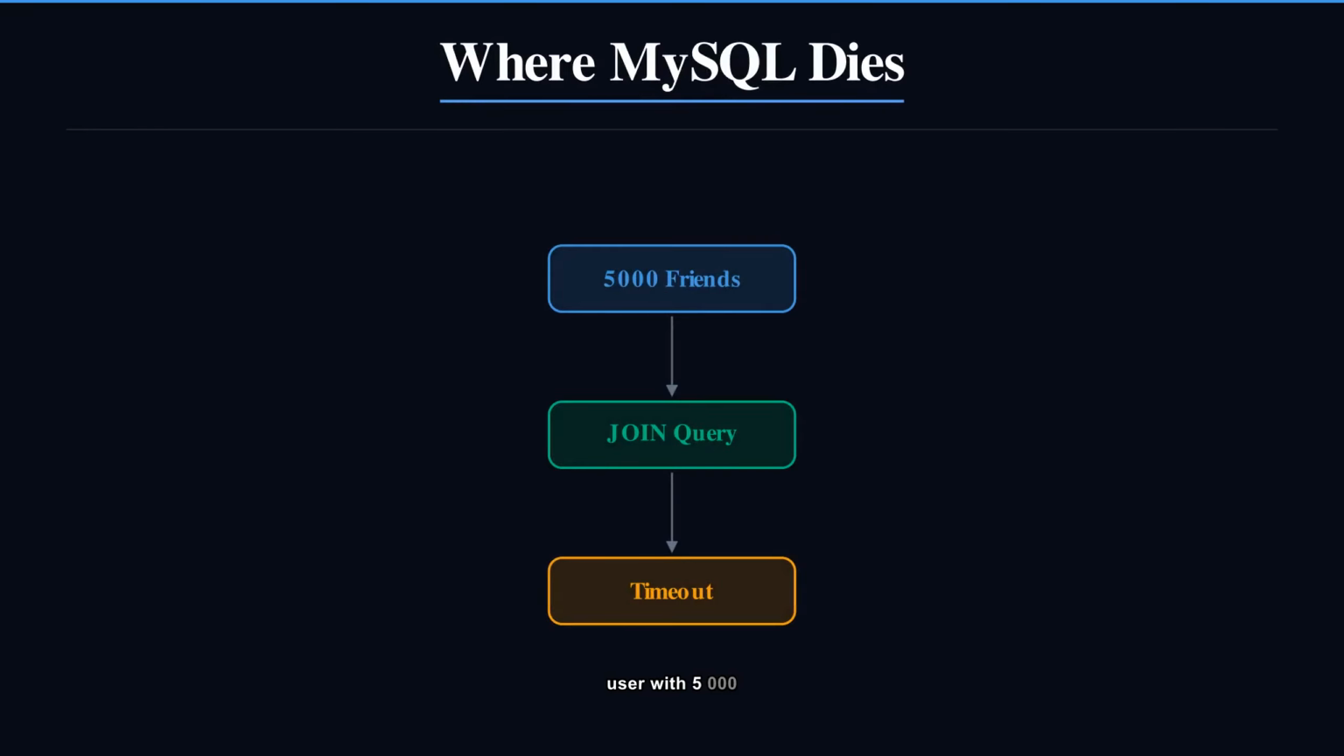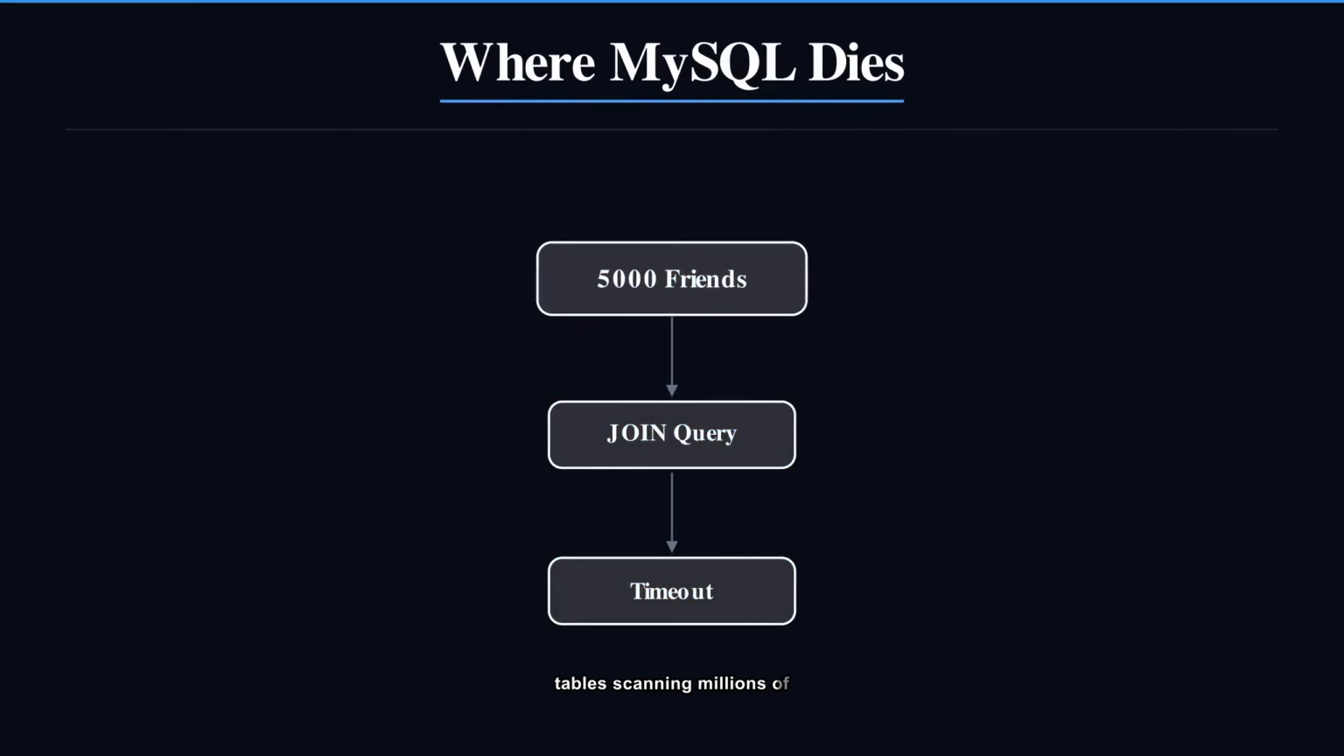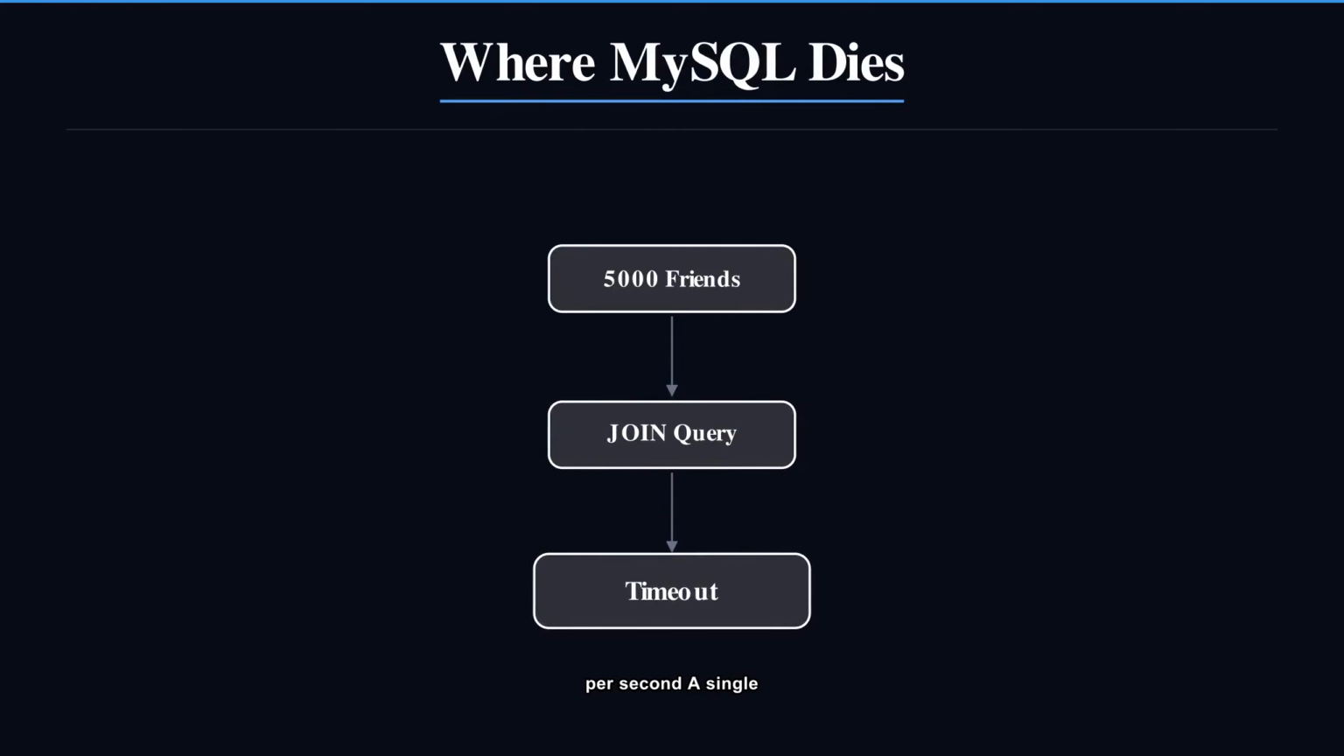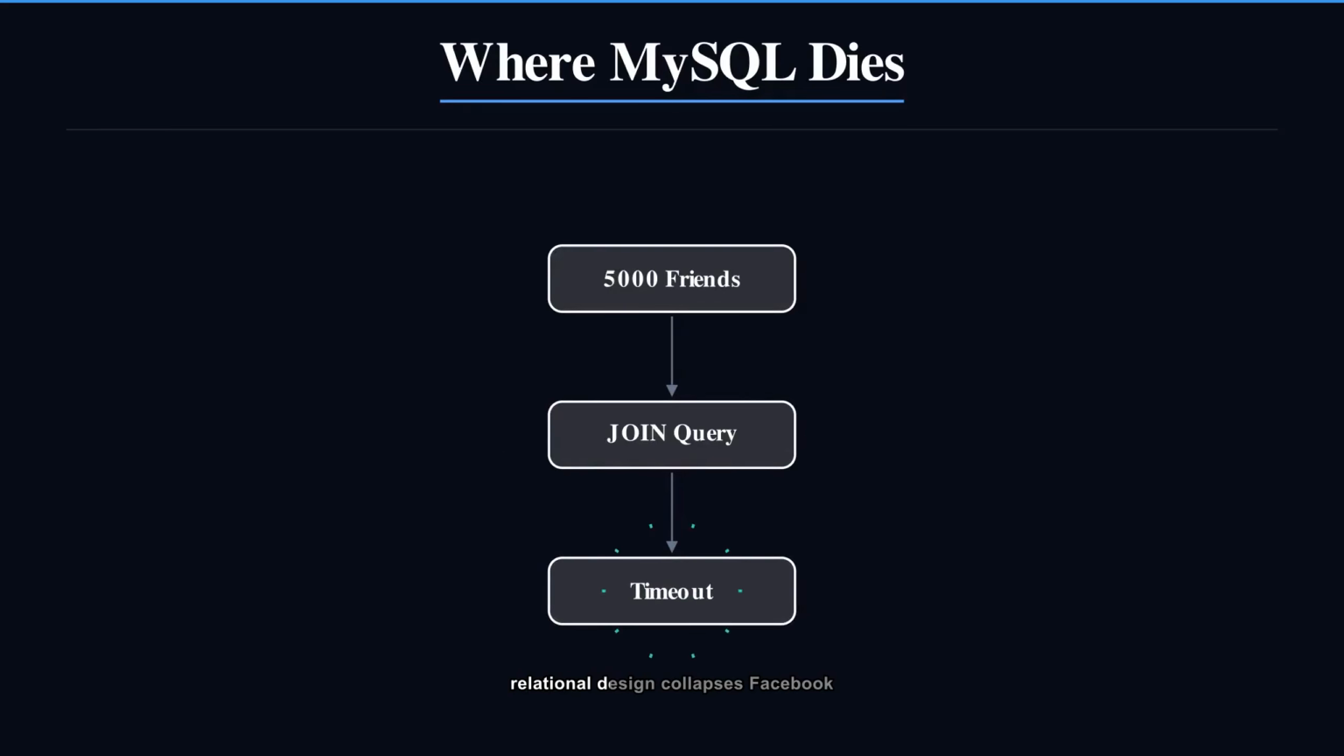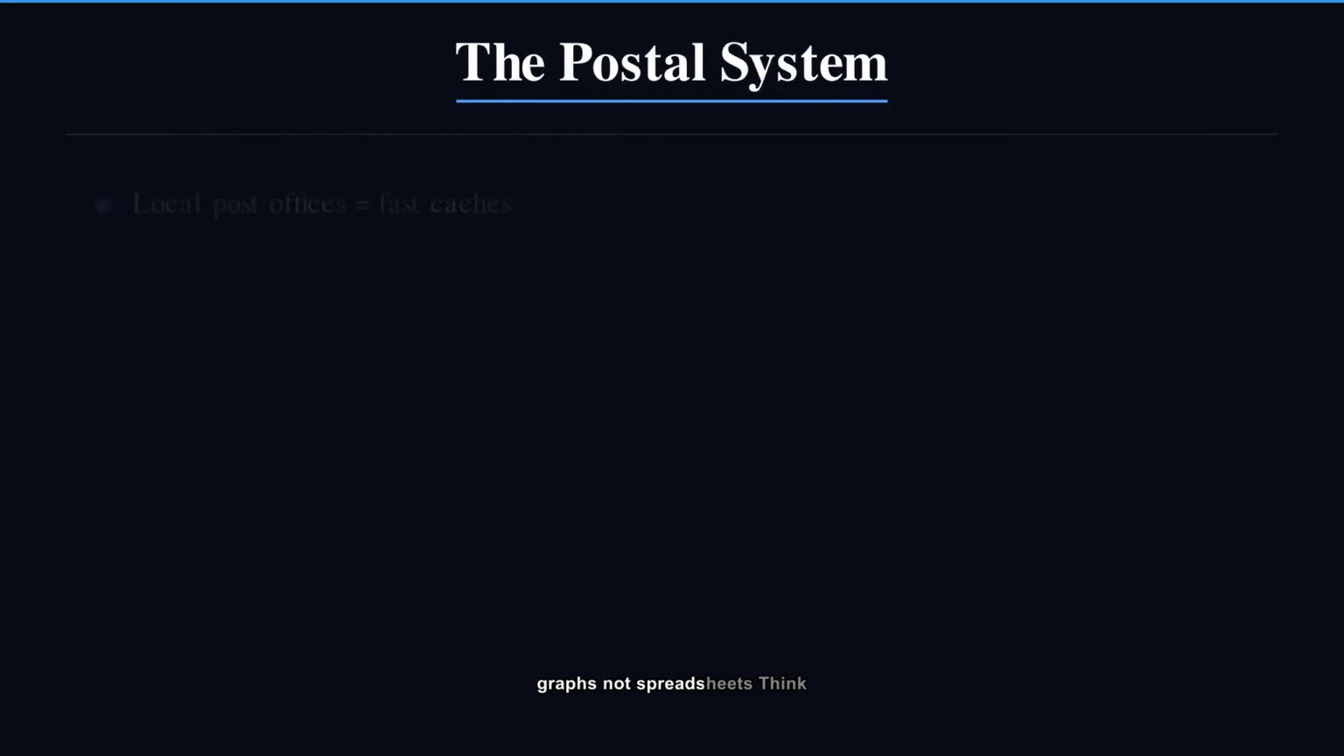Picture a user with 5,000 friends. Get all friends means joining across multiple tables, scanning millions of rows. Now multiply that by a billion requests per second. A single MySQL instance chokes instantly. This is where naive relational design collapses. Facebook needed something built for graphs, not spreadsheets.